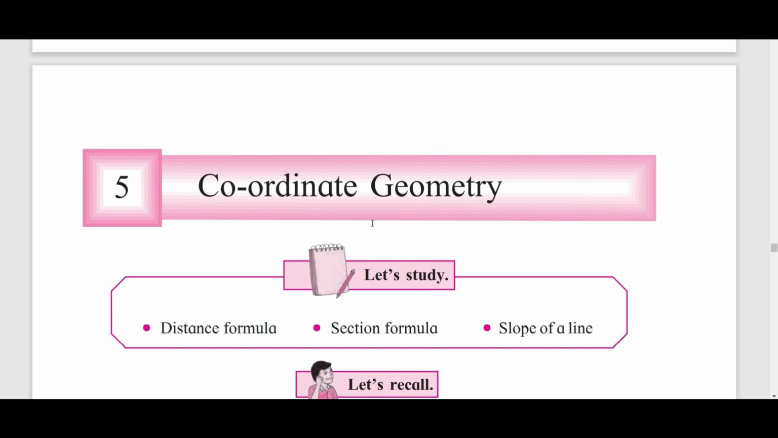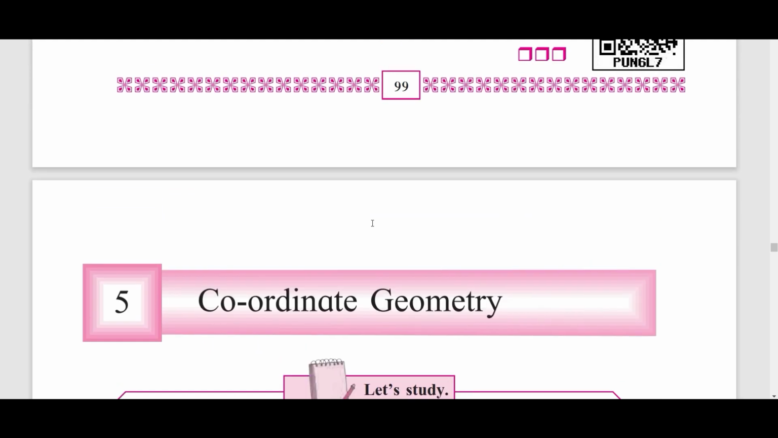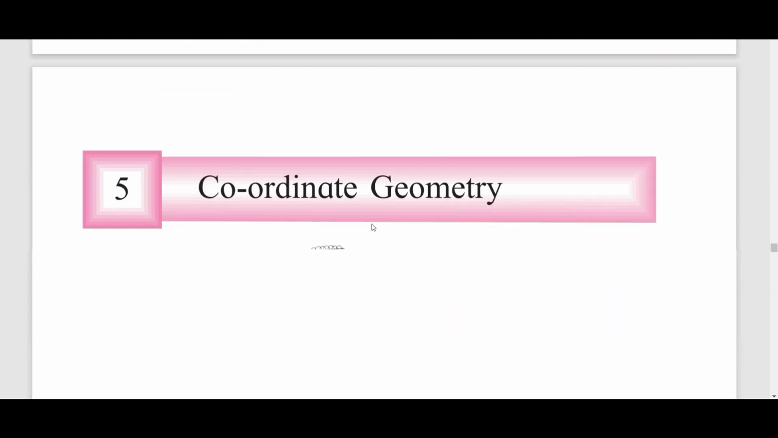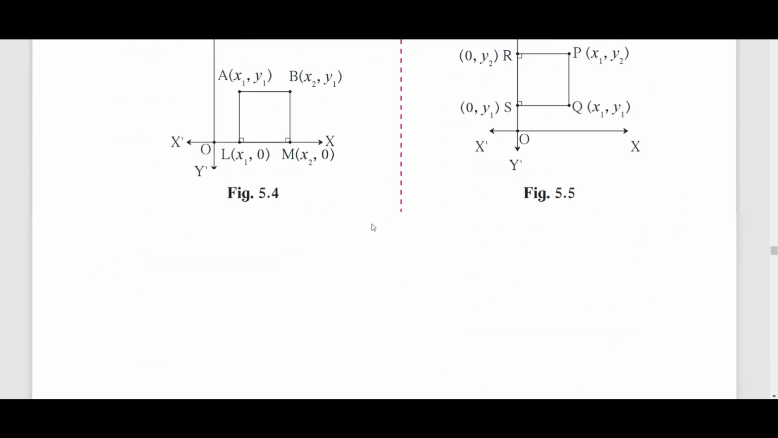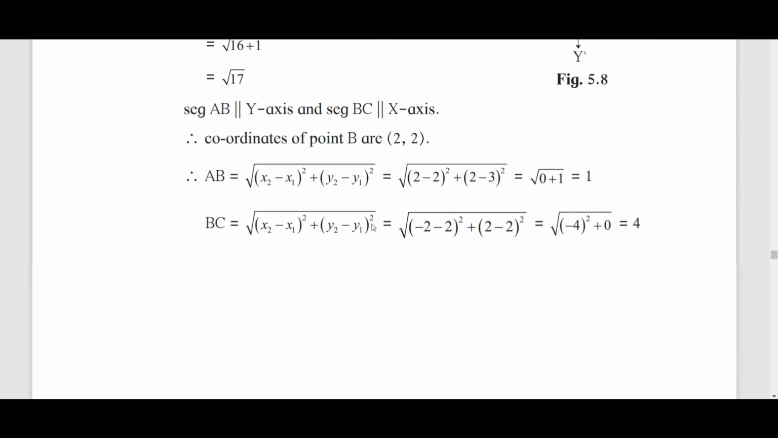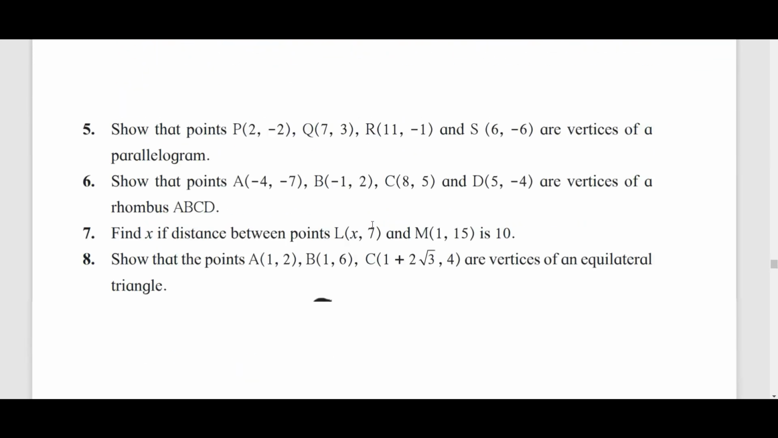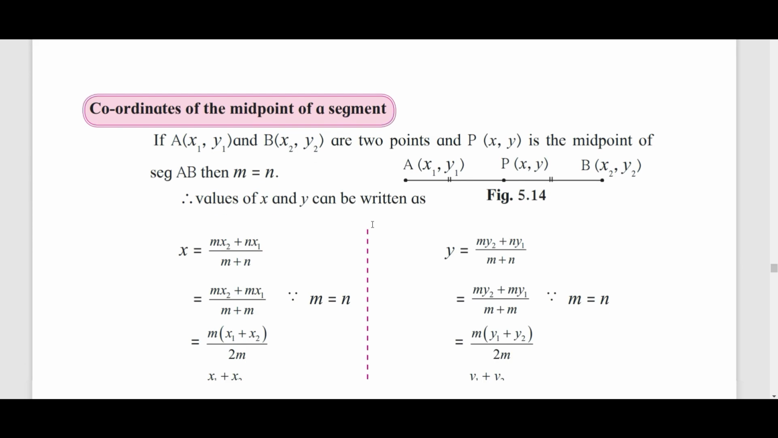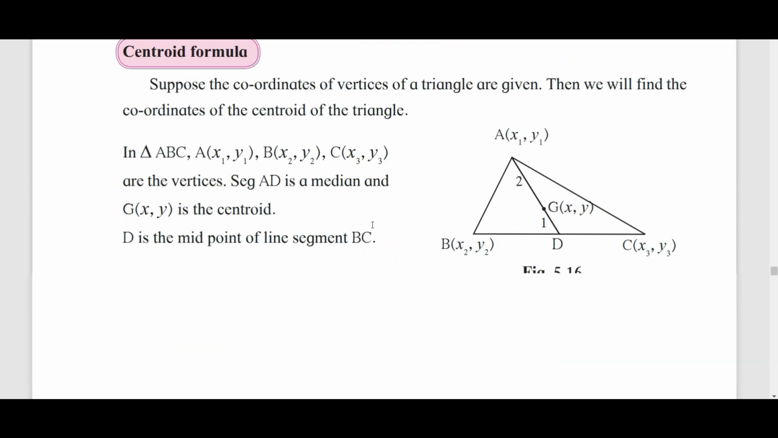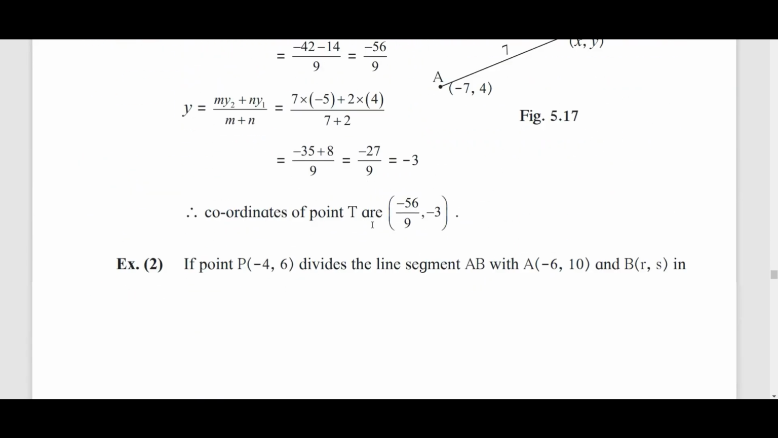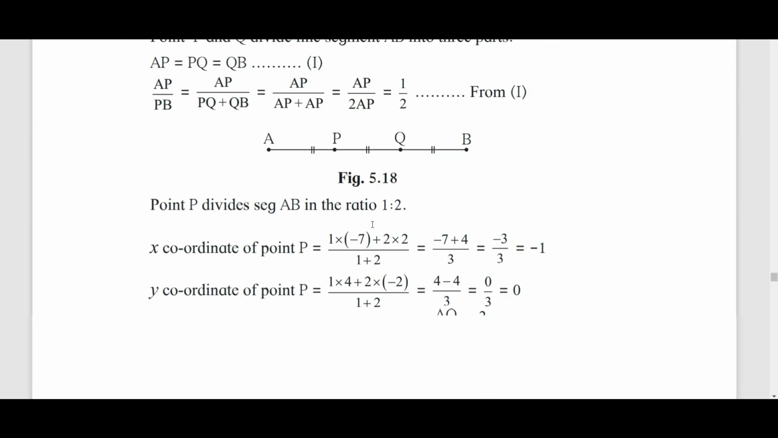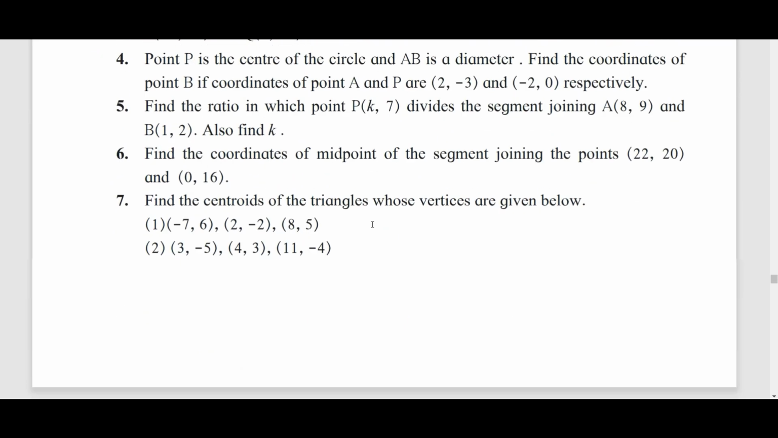That is your coordinate geometry. Now when you come to the coordinate geometry, you can directly come to page number 116. Till 116 you are having all the things that are included in your syllabus. There is no change in the syllabus. Your syllabus is reducing from page number 116.